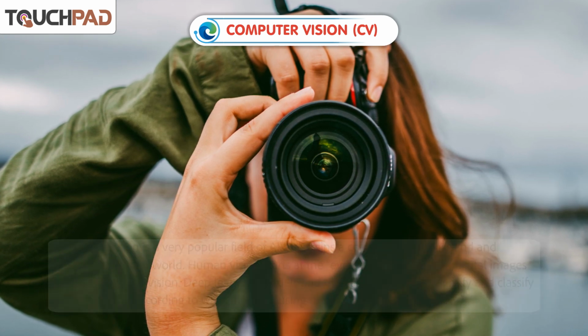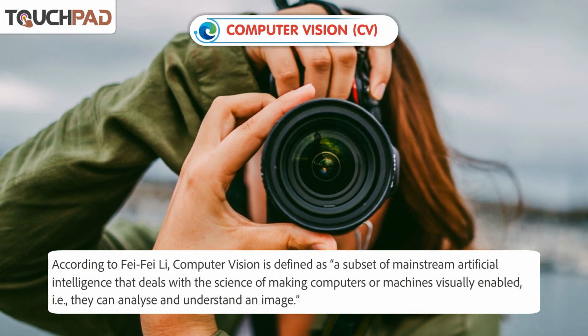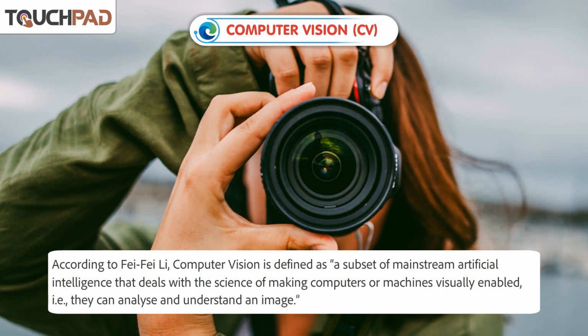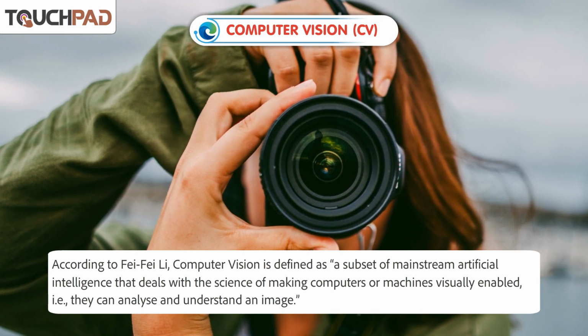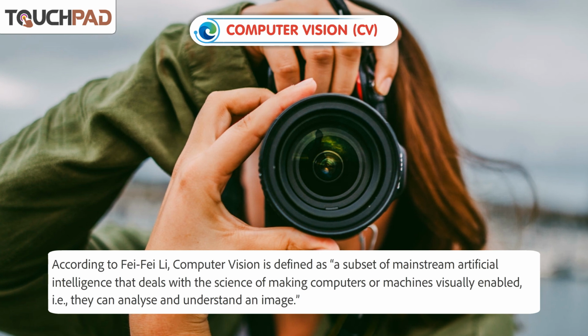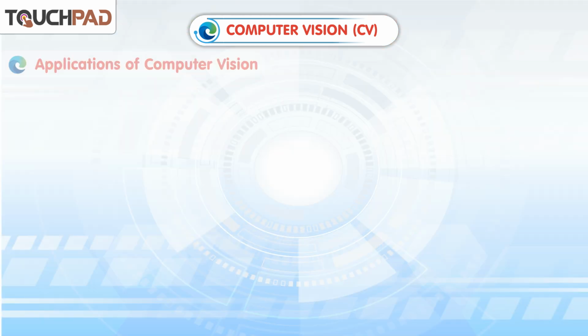According to Fei-Fei Li, computer vision is defined as a subset of mainstream artificial intelligence that deals with the science of making computers or machines visually enabled. That is, they can analyze and understand an image.